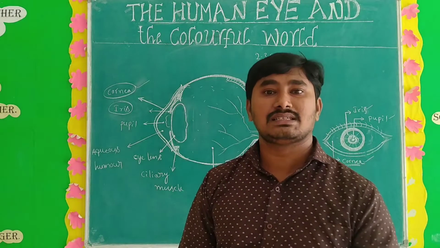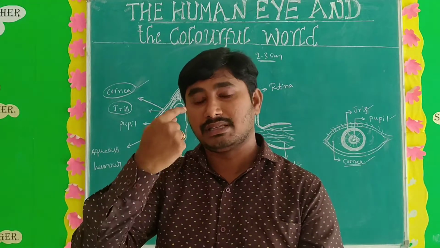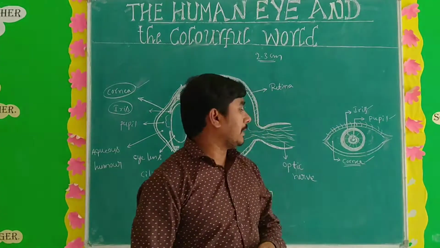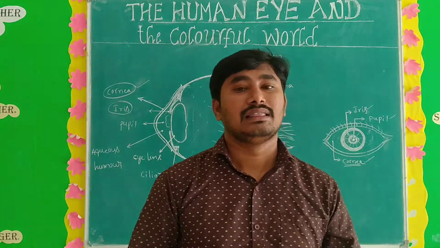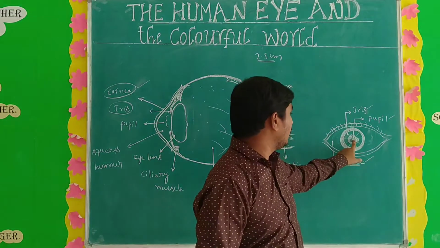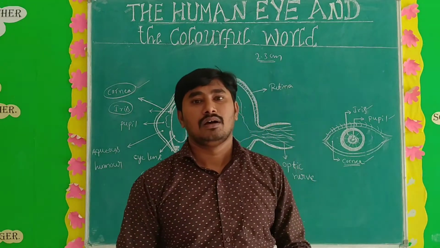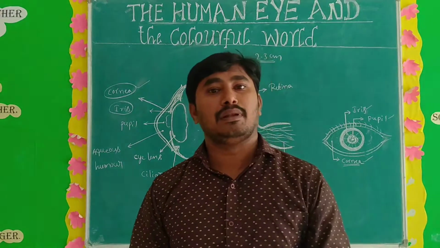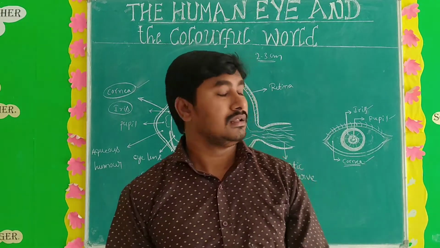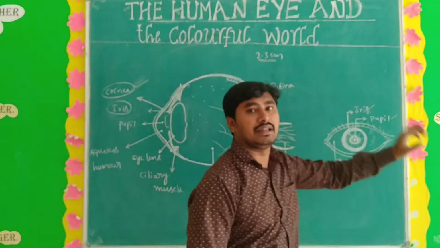And also, in the middle of the iris, one central circular opening is there. That is nothing but pupil. This is the iris, and this middle part is nothing but pupil. And also the size of the pupil is controlled by the iris. So who is controlling the pupil size? That is only iris. The size of the pupil is controlled by the iris only.